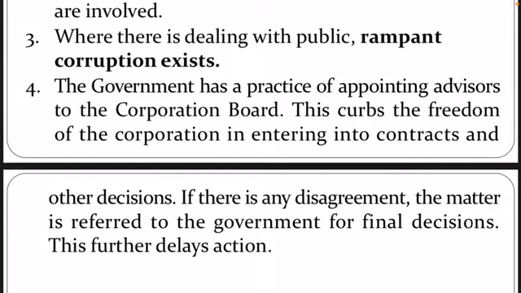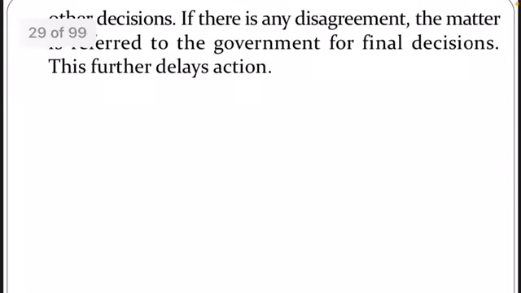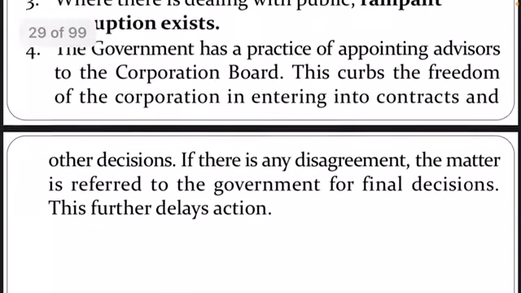This actually limits the freedom of the corporation, because indirectly the government has its own personnel who will look after the workings and other policies of the corporation. So it will restrict the freedom of these corporations. And if there is any disagreement on any kind of decision, that decision will be taken by the government. And if the decision is taken by the government, it will lead to further delays because of the bureaucracy, because of the red tapism we have discussed earlier. So these are the various limitations of statutory corporations.